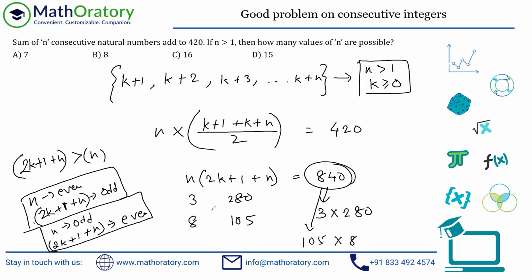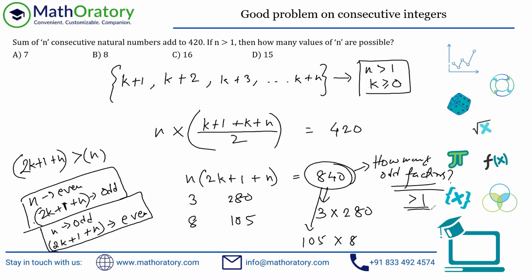It really doesn't matter where it is going, but the odd factor extracted goes to either n or the 2k plus 1 plus n, and the other one is automatically assigned. So all we are looking for is how many odd factors of this number there are. As many odd factors as we have of 840, you will automatically have a solution for that. But of course, we have to keep in mind that the odd factor we are looking for is greater than 1, because if I take 1 as the odd factor, 1 is an odd number.